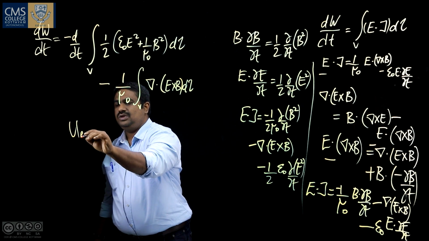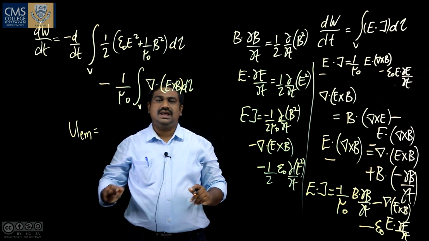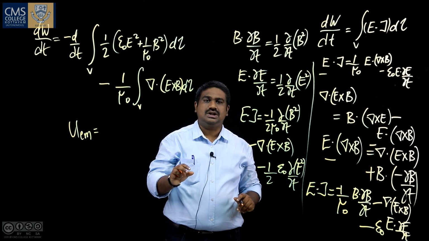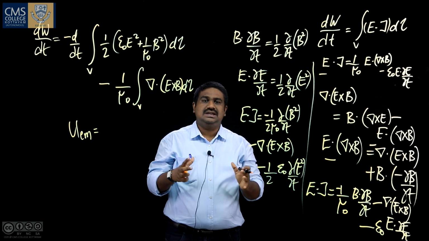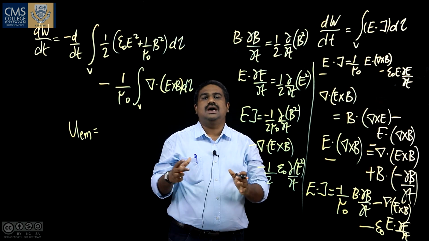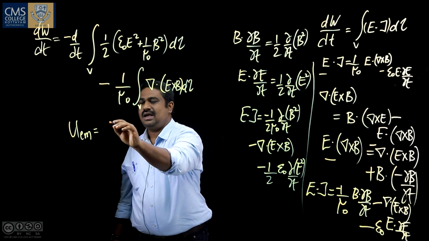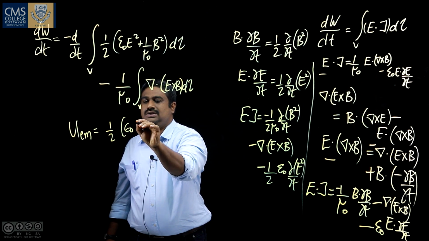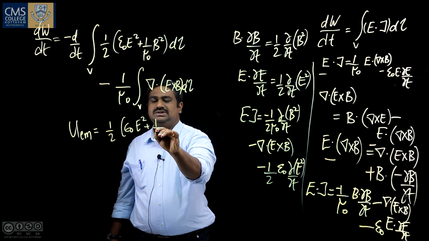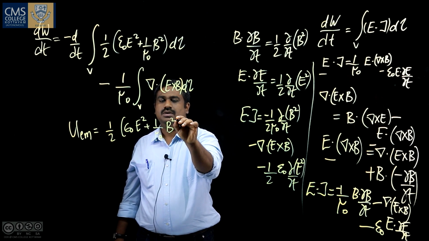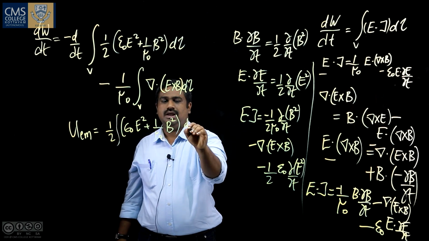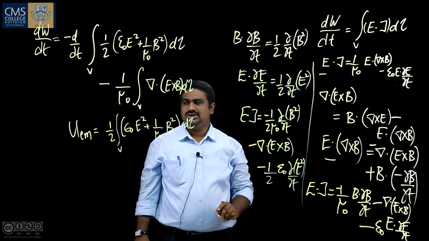So, we define UEM as the total energy, or the total work done to keep the static charge together and the current going, given as the integral over the volume of half epsilon 0 E square plus 1 by mu 0 B square d tau.